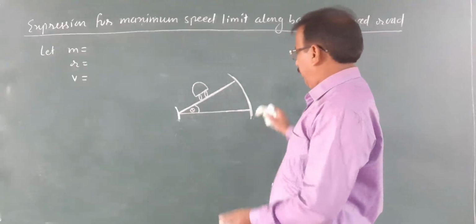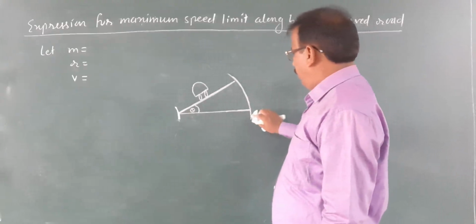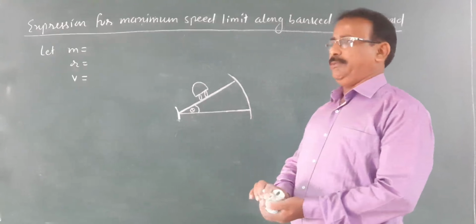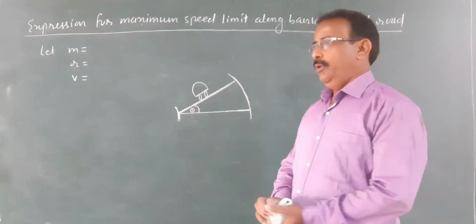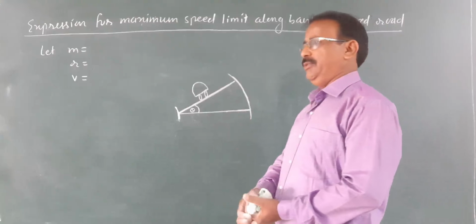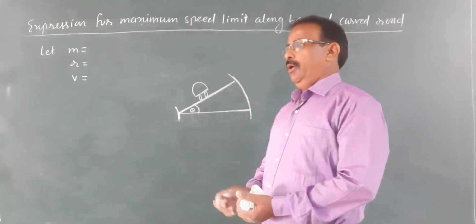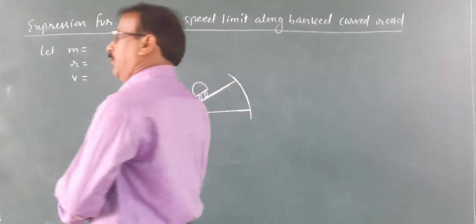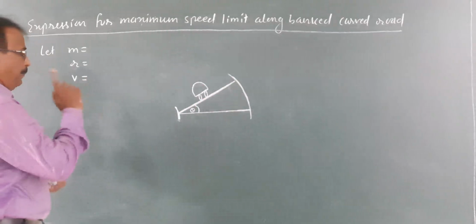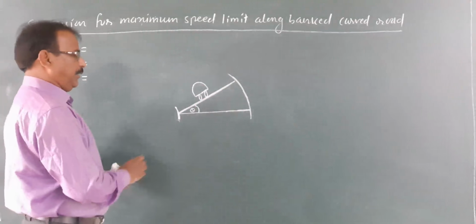First we study the different forces acting on this vehicle. Which forces act on this vehicle? Here, you will observe that three forces act on this vehicle.